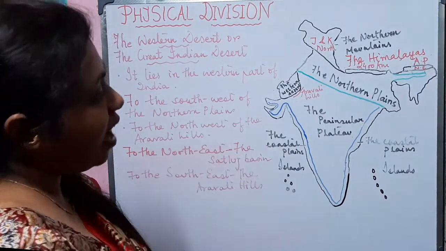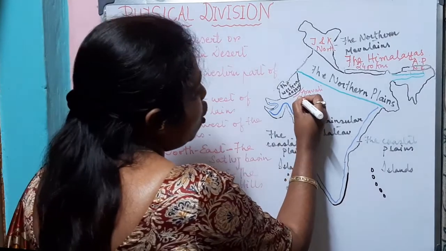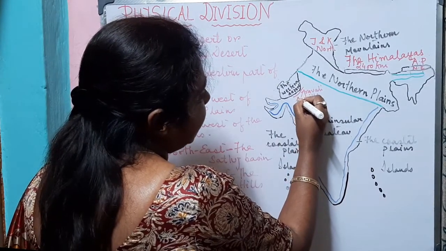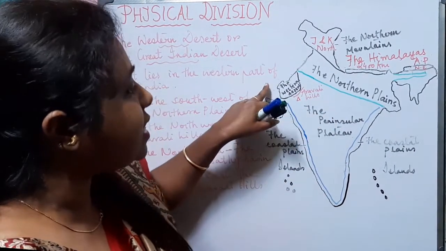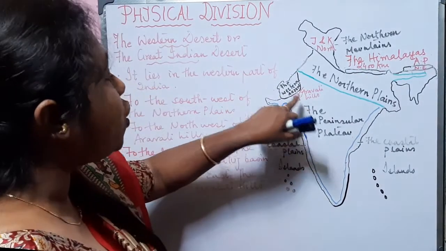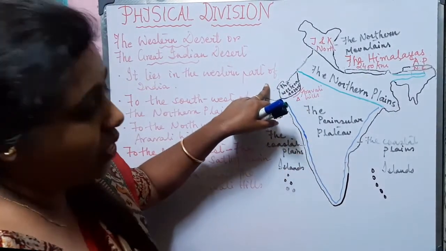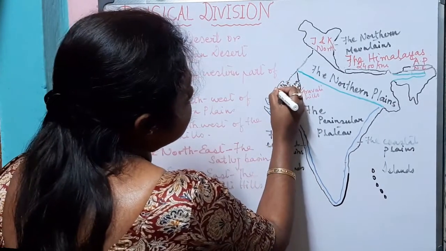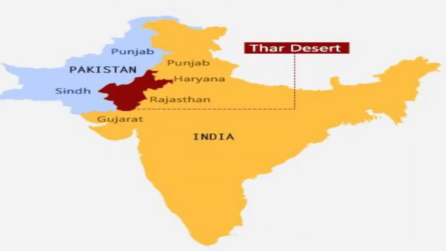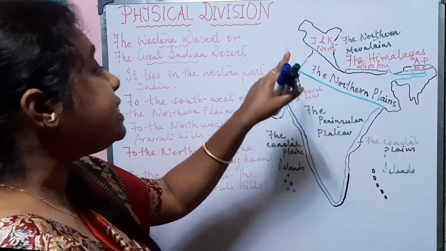Now you may think, why am I saying that to the southeast of the Great Indian Desert lies the Aravalli Hills? Because if I'm standing here in the Aravalli Hills and looking at the Great Indian Desert, it is located to its northwest. And if you stand here in the Great Indian Desert and look at the Aravalli Hills, it is located to the southeast.